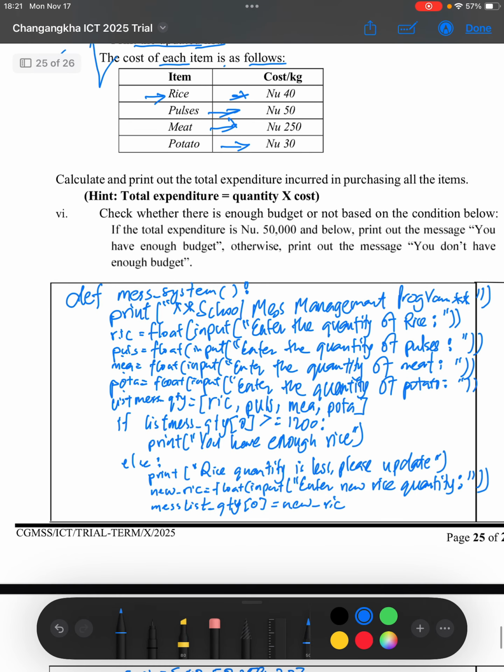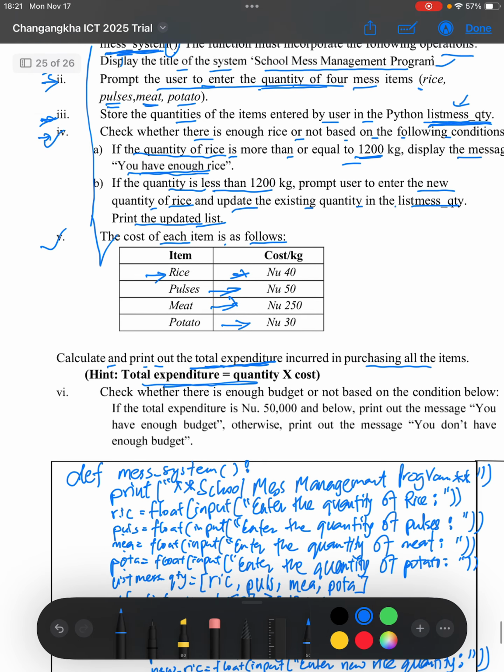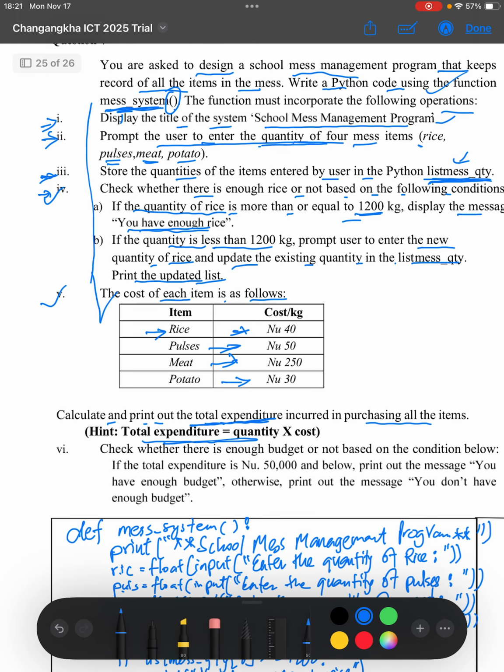And then next, after that we have to calculate and print out the total expenditure incurred in purchasing all the items. Here they have also given a hint on how to calculate the total expenditure. The hint is that in order to find total expenditure, it is the quantity which we have received here, the quantity of rice, pulse and so on, times the cost, which is mentioned here.